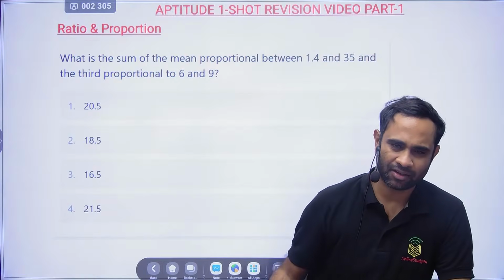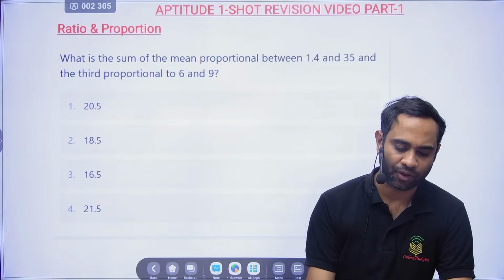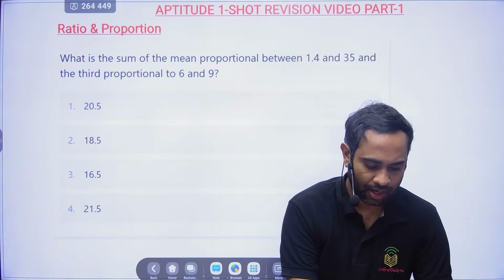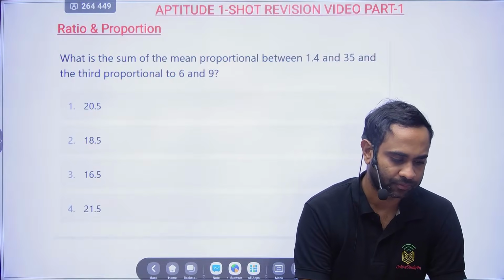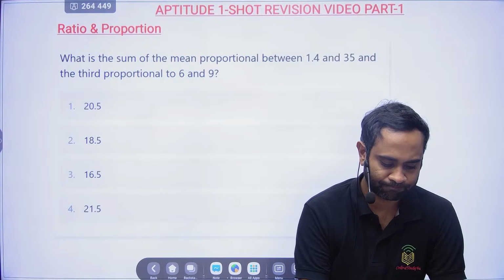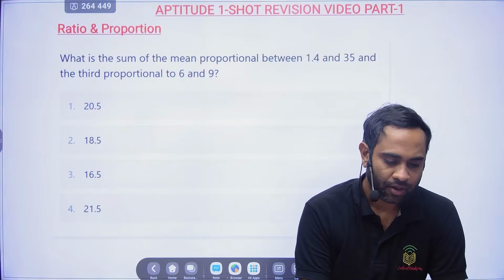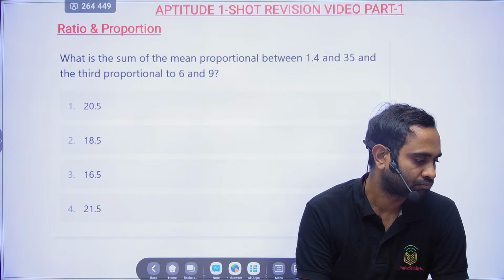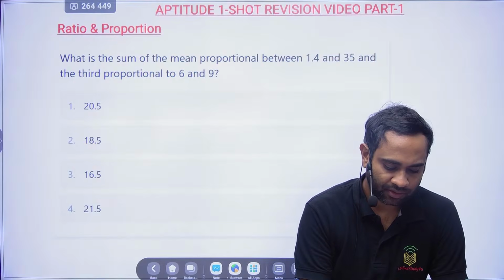So basically, whatever formula will be used, whatever concepts are there, that is what I am teaching you now. We don't know this, sir. How are you saying that? TCS exam is there and you are saying we don't know. Unfortunately, nobody is able to solve. How will this work?